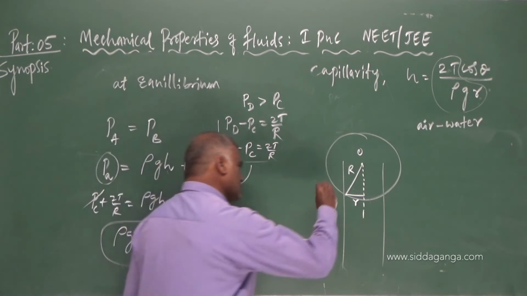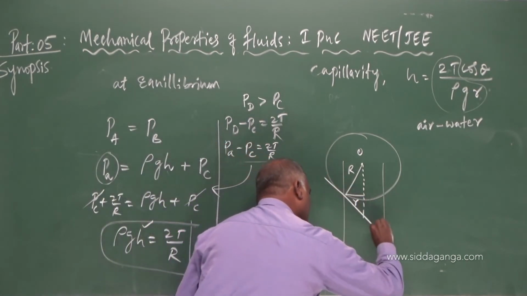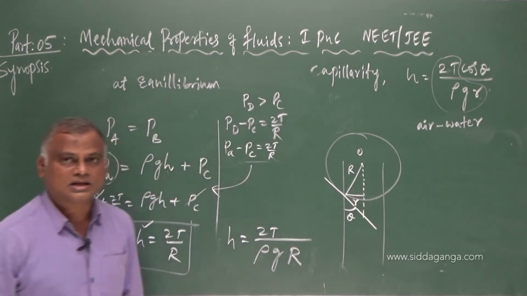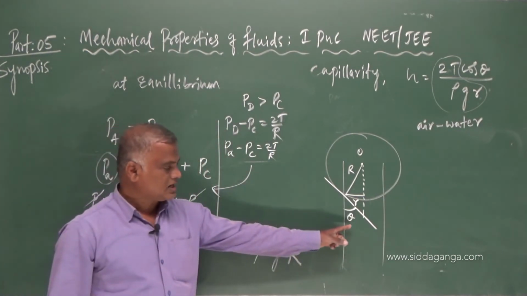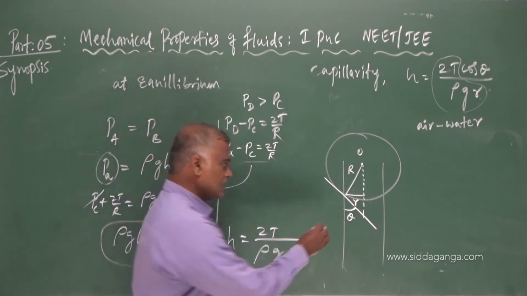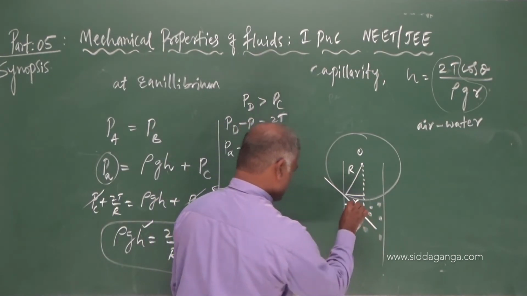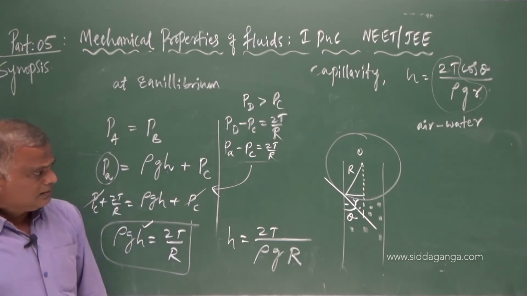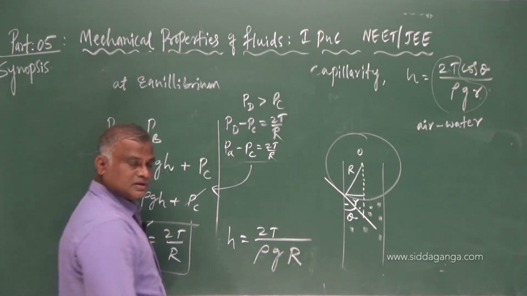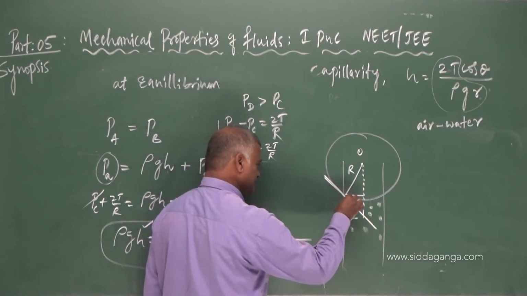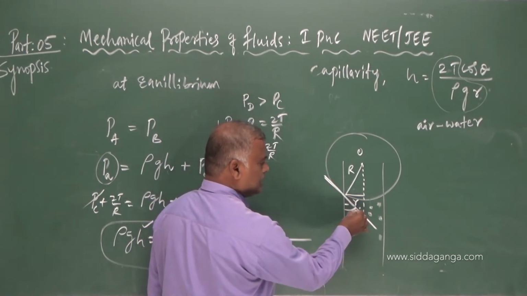There is an angle theta which is measured inside the liquid. That is the angle of contact, measured inside the liquid. I think you understood the diagram. By the geometry, what is this? The tangent to the liquid surface.